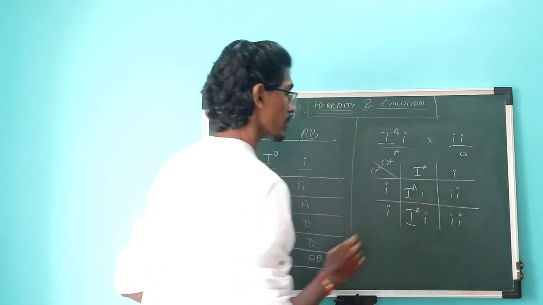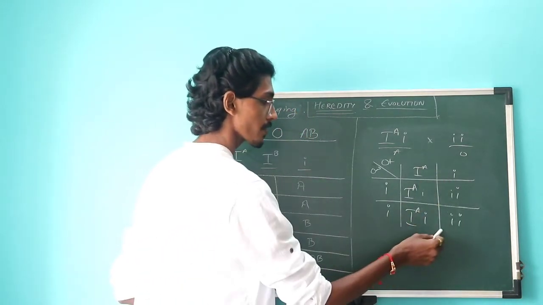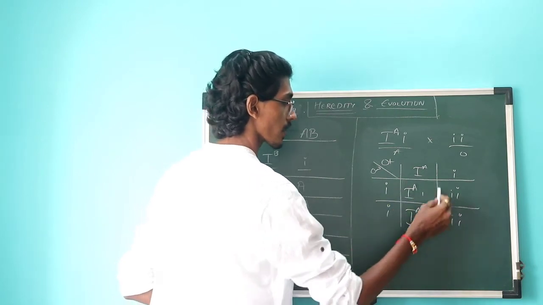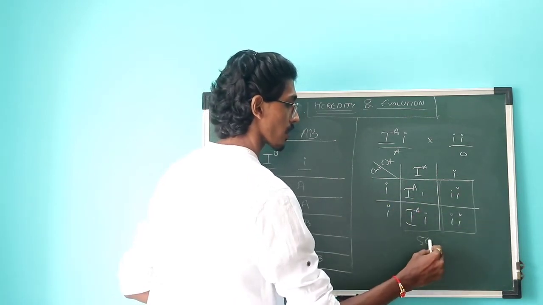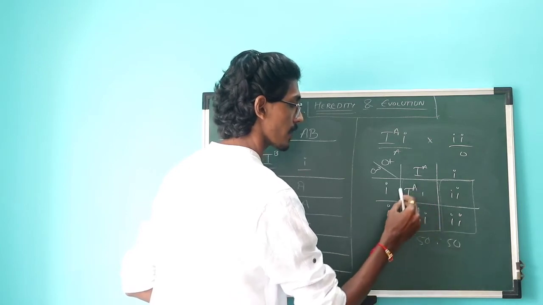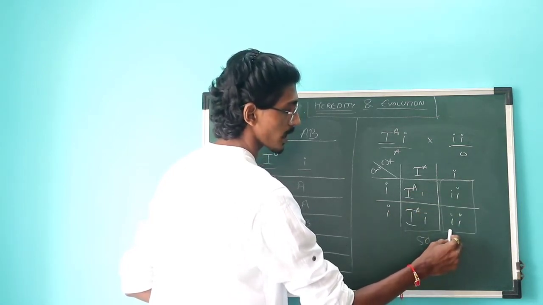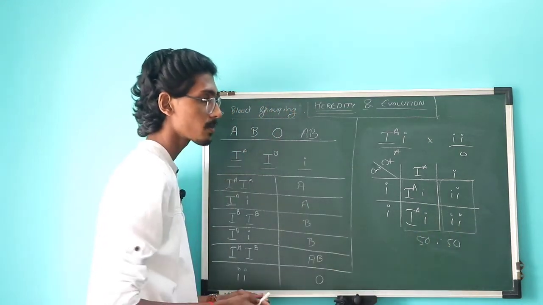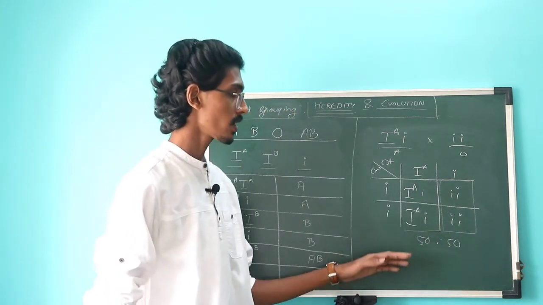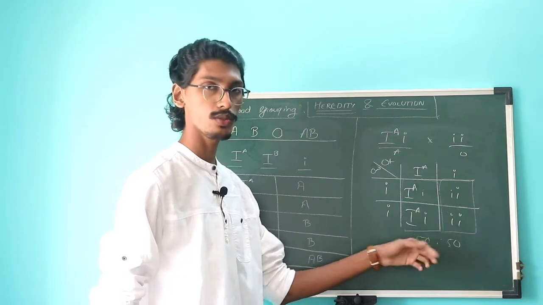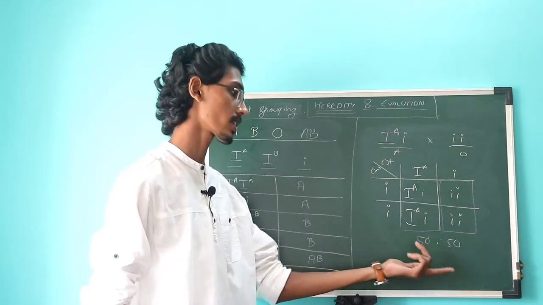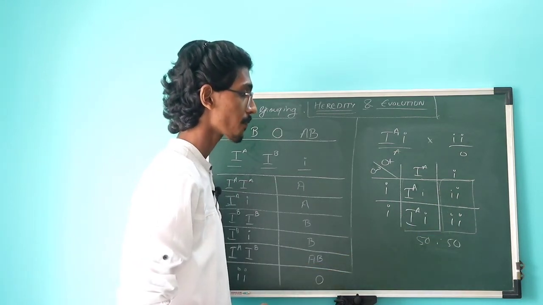Okay, so what do you observe in this? You can observe that 50% of the children are having A blood group and 50% of the children are going to have O blood group. Now this is observable all throughout, because the ratio is 2:2, which is reduced to 1:1, or you can write it as 50:50.